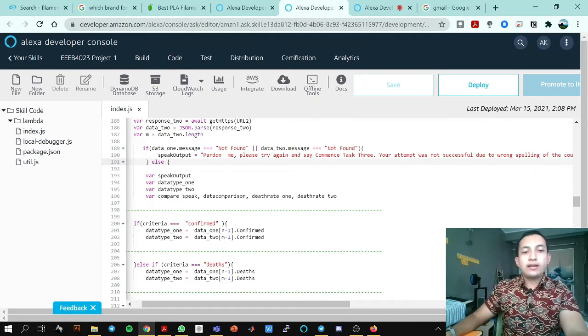Okay. Else, this is the correct version. If the user gets it correct and all of it checks out, then it speaks the output data.